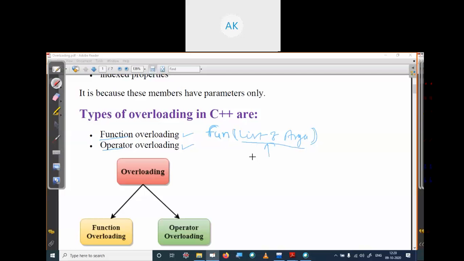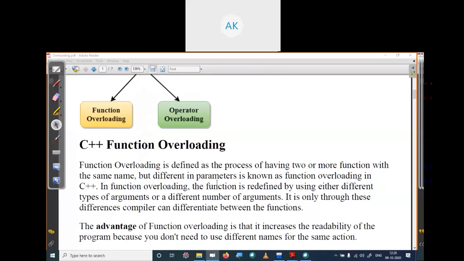Maybe it has one argument, two arguments, or many arguments, or the types of arguments are different. So we are differentiating our functions by their arguments.